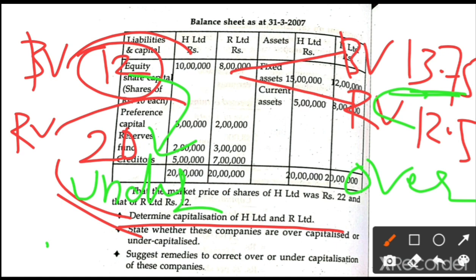Again, you have to write the heading, R company limited. In that, calculate book value, calculate real value. Again, comment: R company book value is more than the real value. Hence, the company is said to be over capitalization. So these two things are to be clear. Just take the answers and do it.